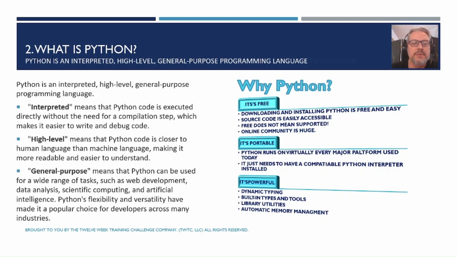Why Python? Because it's free, it's portable, and it's powerful. Let's get into each of these. It's free. You can download and install Python. It's free and easy. Source code is easily accessible. Free does not mean supported. There's a huge online community on GitHub and on the internet. You can ask questions. There's blogs. So you do have support, but it's not like a purchased software.